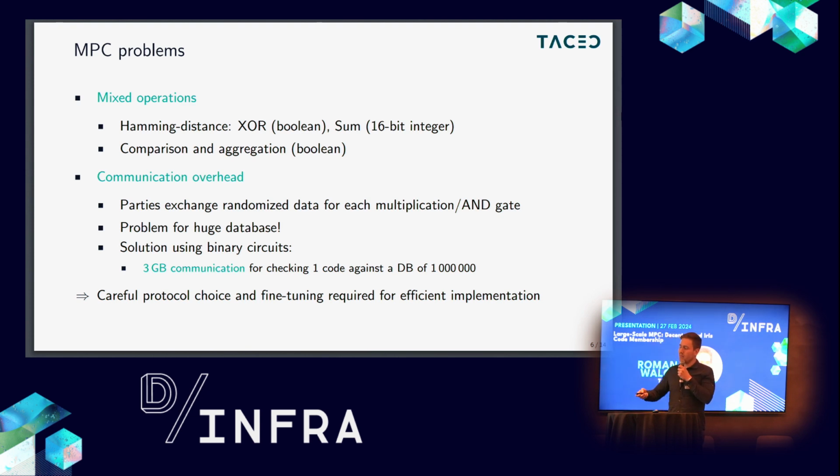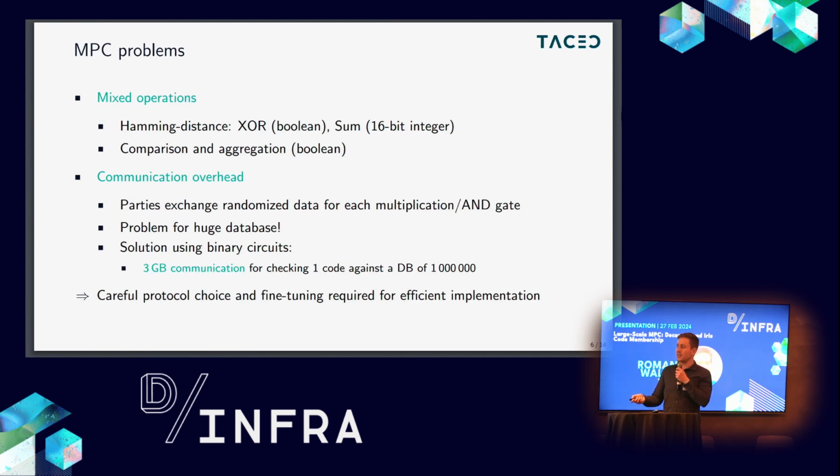And the second problem in MPC is this communication overhead that I mentioned. In secret sharing based MPC, these parties have to communicate randomized data for each multiplication and AND gate, and this can be a problem when the database is pretty huge. We said we had about 3 million iris codes in the database, and when we just compute this protocol as a binary circuit, then the communication gets pretty large.